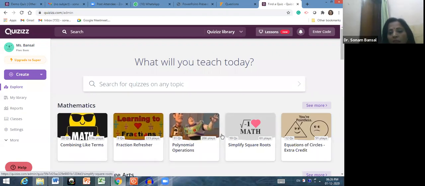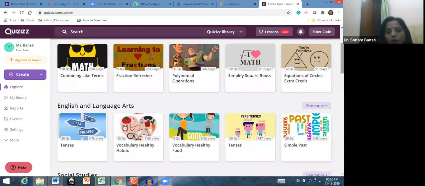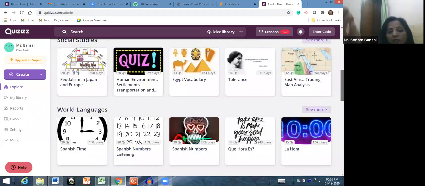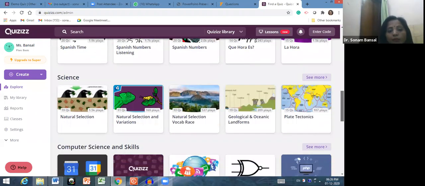See, here are the mathematical equations and questions. Mathematical equations of circles, simplify square roots, polynomial operations. So these all are the mathematical topics that are already available in this Quizizz tool. And this is the English and language arts: tenses, vocabulary, questions like simple past tense. So these all are the ready-made quizzes of different subjects that are showing here. Also science, computer skills,